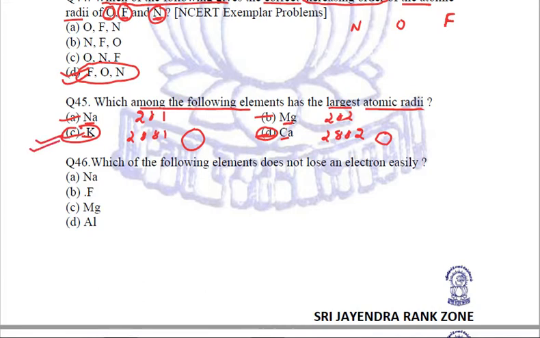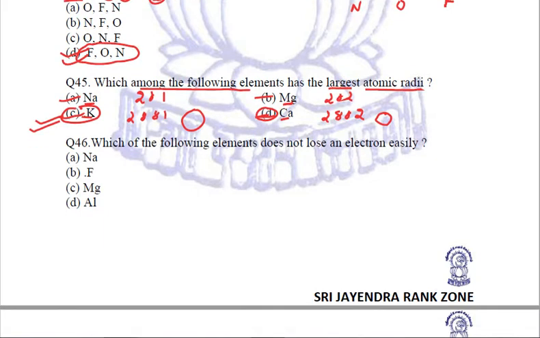So the element having the largest atomic radius out of these four is potassium. C is the right answer. Clear? Coming to the next question.